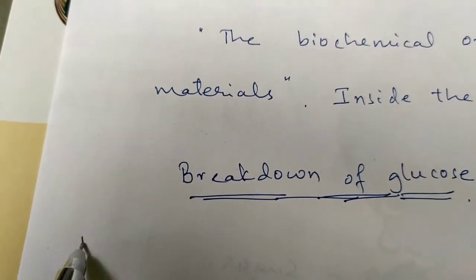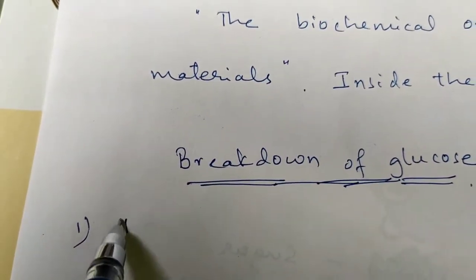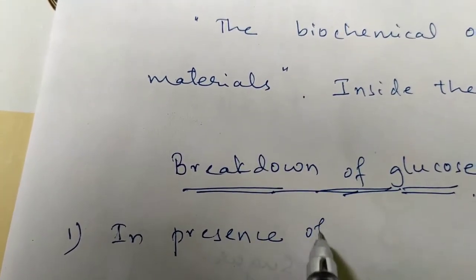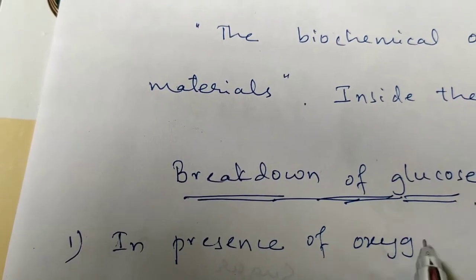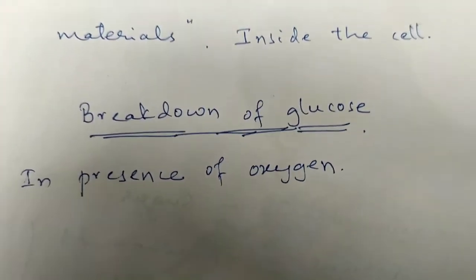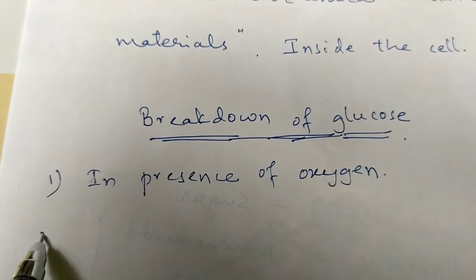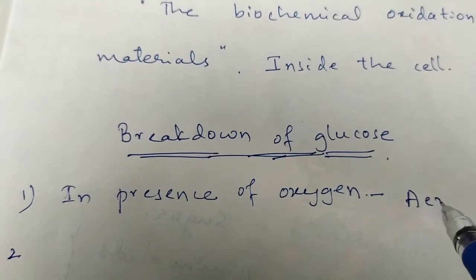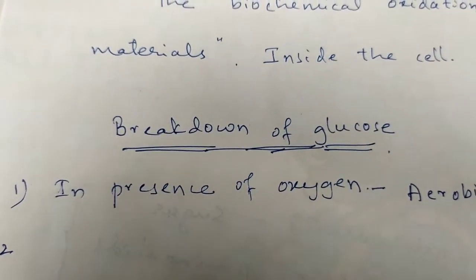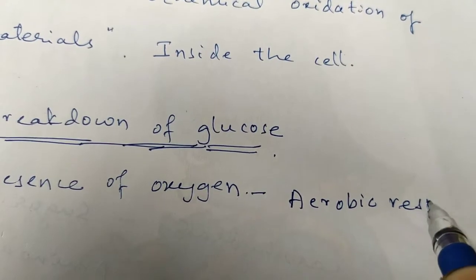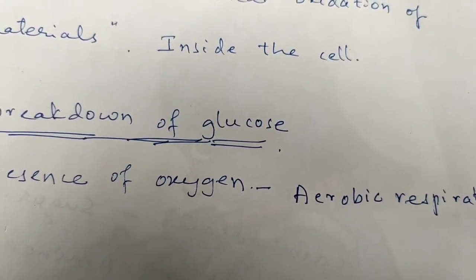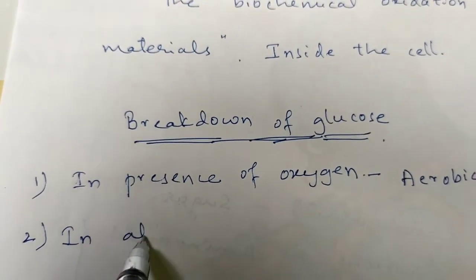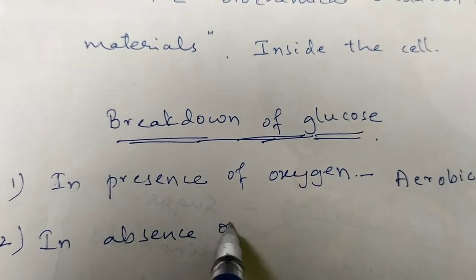The first one is breakdown of glucose in presence of oxygen. This is also known as aerobic respiration. The second one is in absence of oxygen.